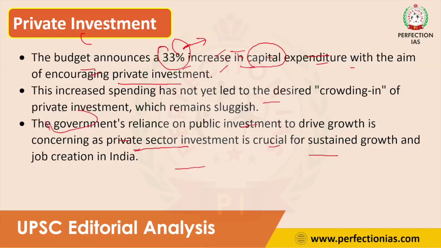Now the government is increasing its capital expenditure, but that alone is not enough for providing more jobs and sustainable growth. For sustainable growth and to generate more jobs, private sector investment is also important, but that is not happening now. So the government has to give some additional incentives to the private sector to attract more investment. This is the main thing about this article.